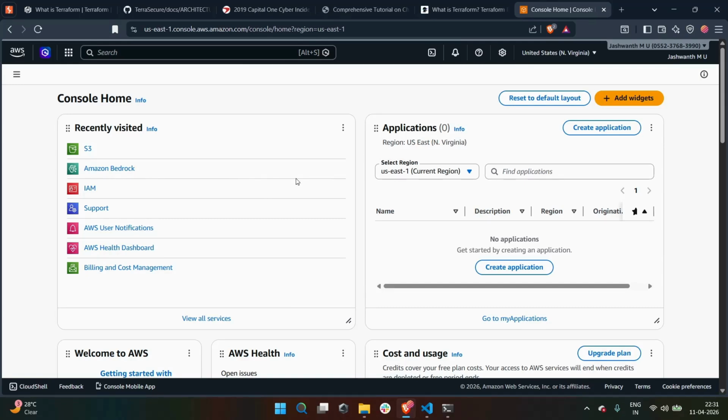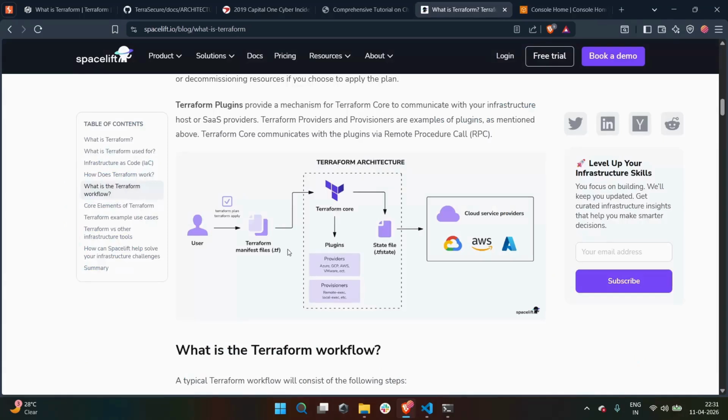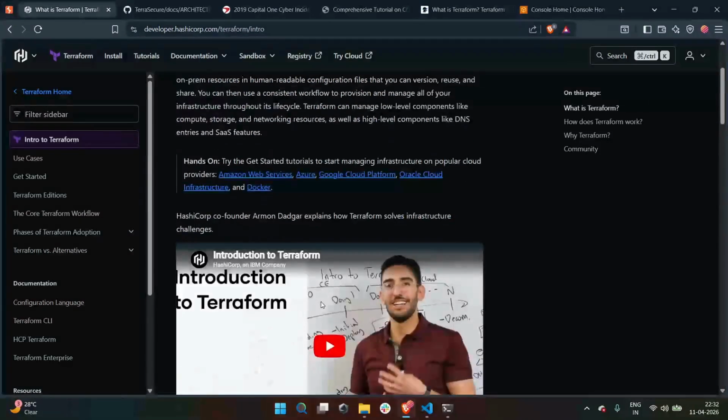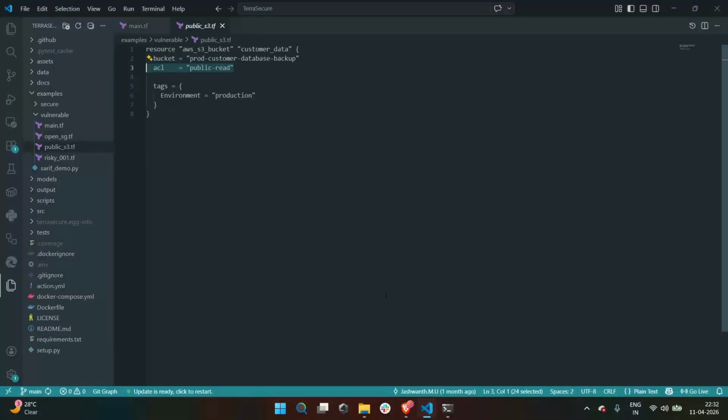Just like application code, it contains main, variable, and state files, with plugins for cloud providers like Google Cloud, Azure, AWS, Oracle, etc. The most popular tool that lets you build, change, and version cloud and on-prem resources safely and efficiently is Terraform, which supports multi-cloud. And let me show you an example of configuring an S3 bucket on AWS.